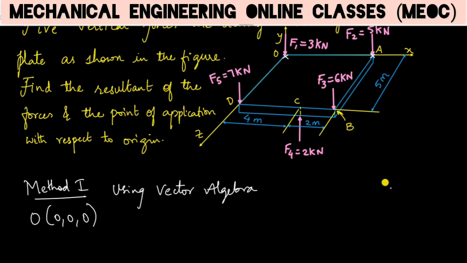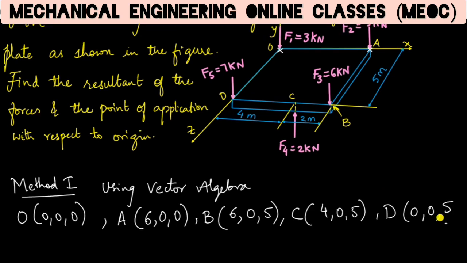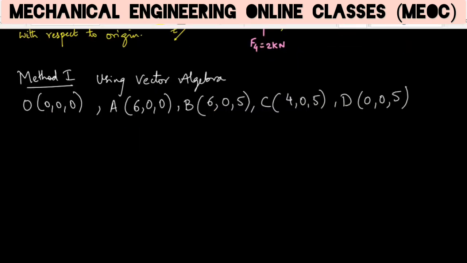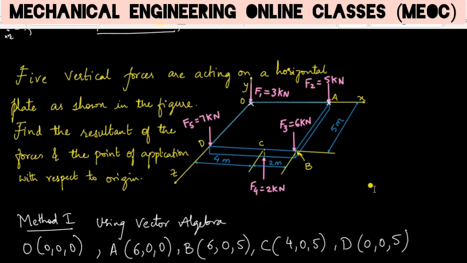Then F2 is acting through A, the coordinates of A are 6, 0, 0 from the figure. Then coordinates of B, so its x coordinate is 6, y coordinate is 0, z coordinate is 5. Point C, x is 4, y is 0 and z is 5. Then point D, so these are the 5 points through which the forces are acting: O, A, B, C and D.